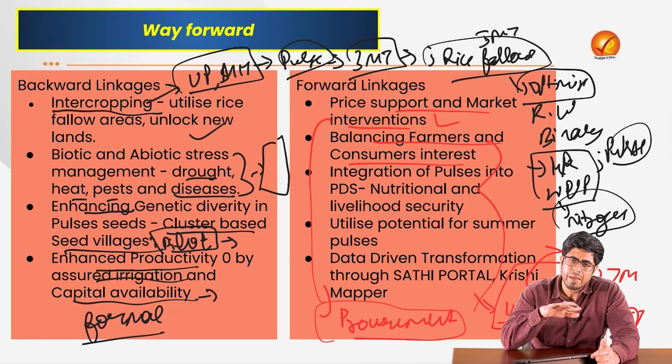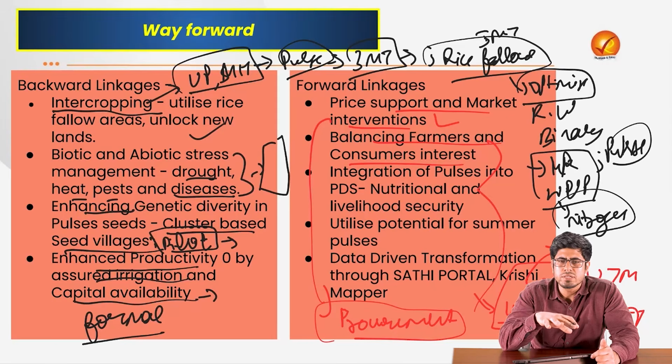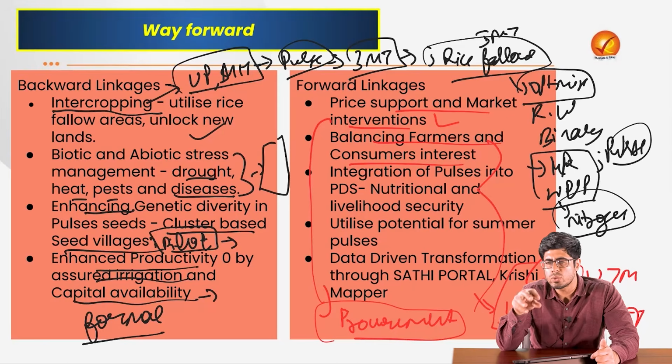Now we need a balance between both these approaches, so that the farmers whose livelihood is dependent on the production of these crops are also protected. And how do we do that? By integrating these pulses into the PDS system. In PDS we are already giving kerosene, wheat and rice. What if we are able to give more and more pulses, black chana, black gram, green moong? If these are given to the people in PDS at very subsidized prices, not only is it going to help the farmers get more livelihood, but also help those people who are getting those rations to get more nutrients, more protein, more hemoglobin out of it.